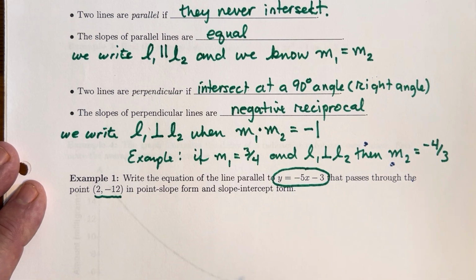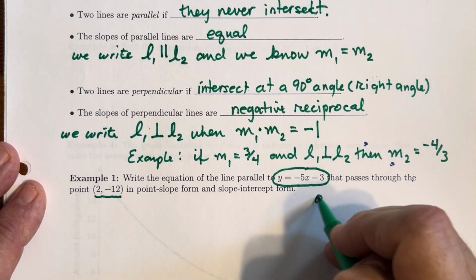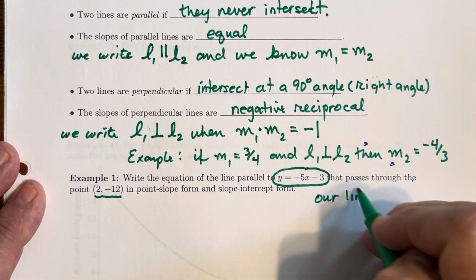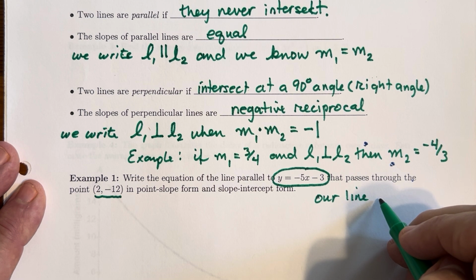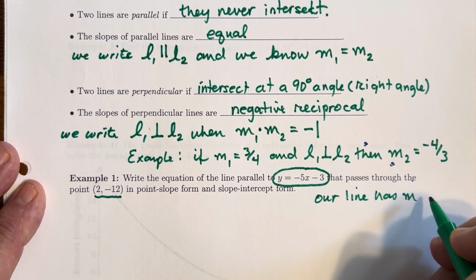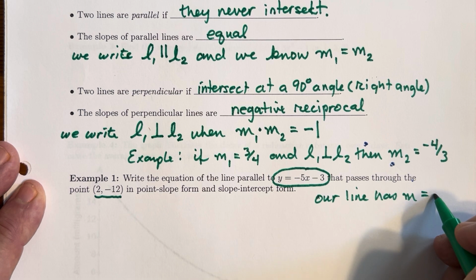All right, so here's what we know about our line. The line we're trying to write the equation for has the same slope as this one, -5.